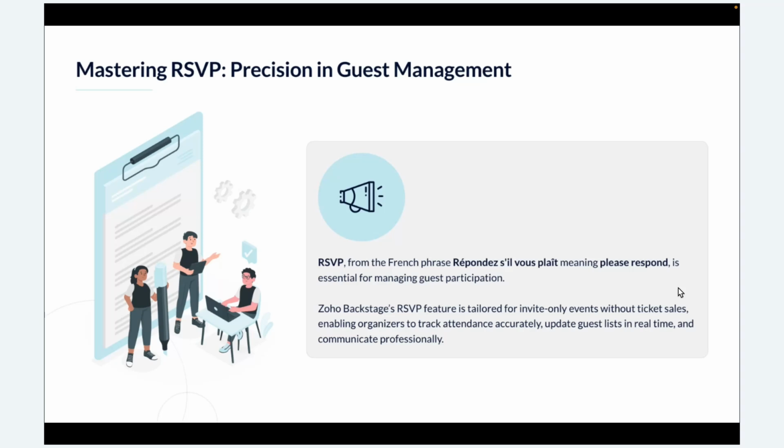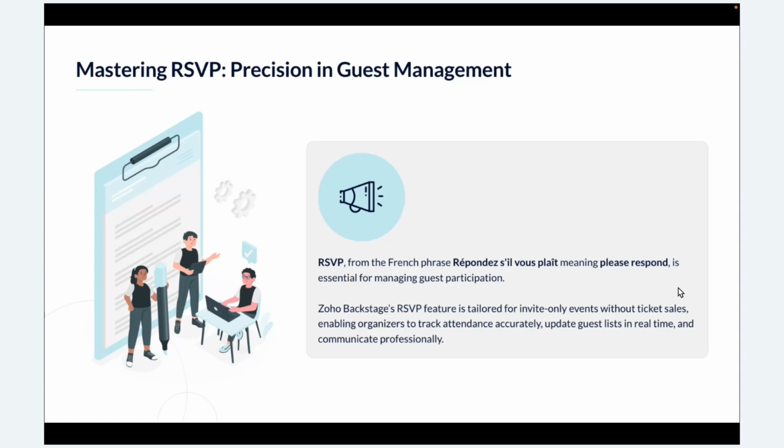This helps organizations track their attendance accurately, so that they have an accurate head count of how many people will be attending, and can prepare the dining and seating arrangements, etc. This is a new feature that Zoho launched around the end of July. So this is what RSVP means.